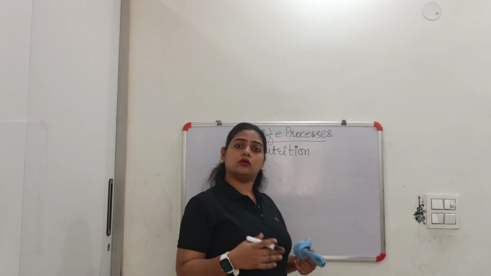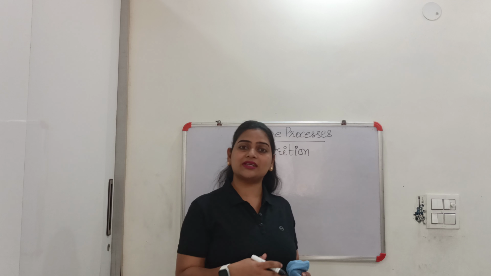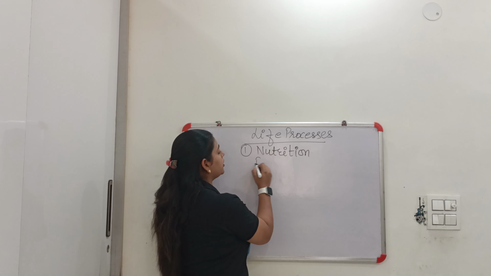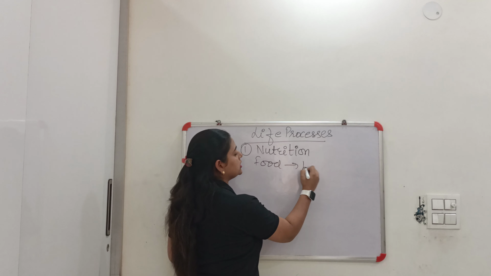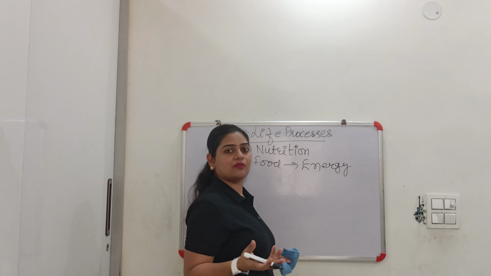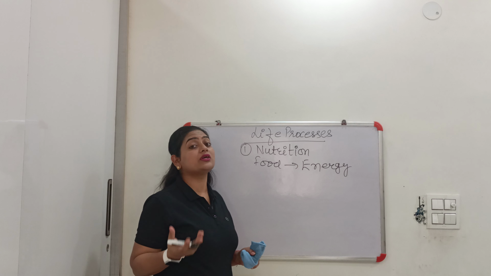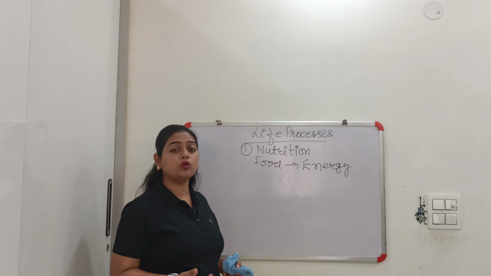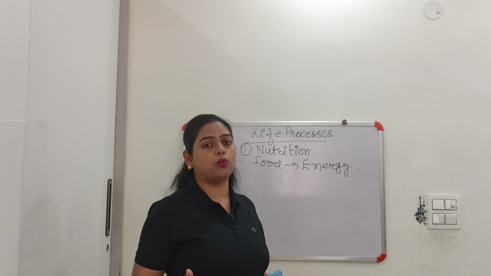Now, is it only enough to take food inside our body? No. So from that food, what do we need to produce? We need to produce energy, because energy is something which helps us to survive. Without energy, we cannot work.